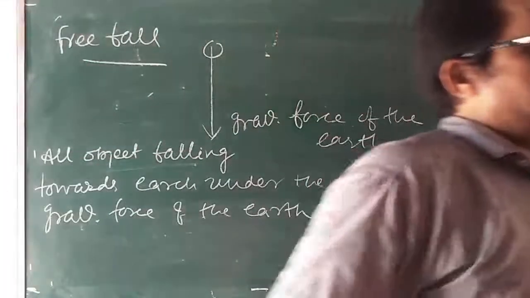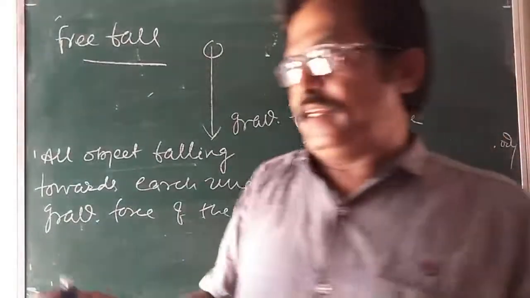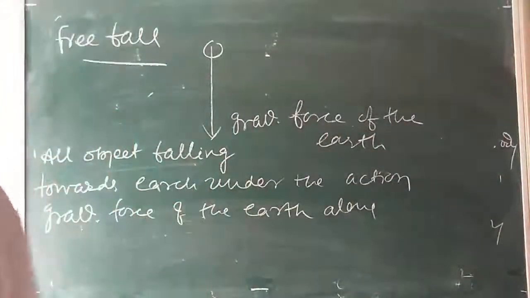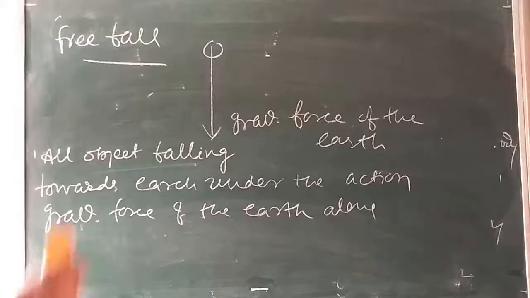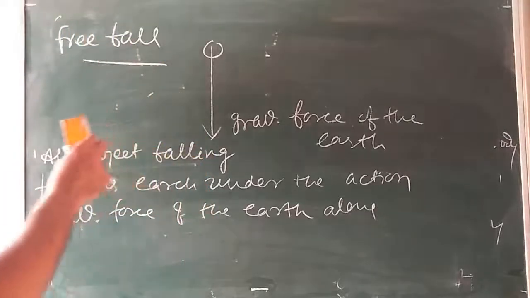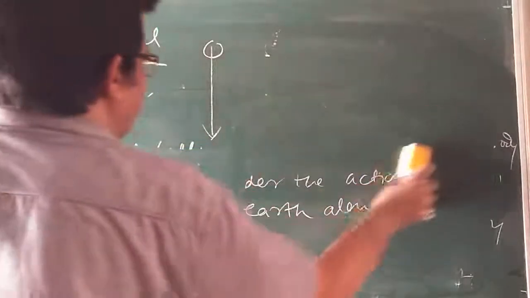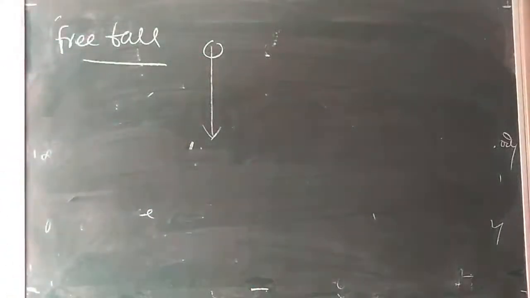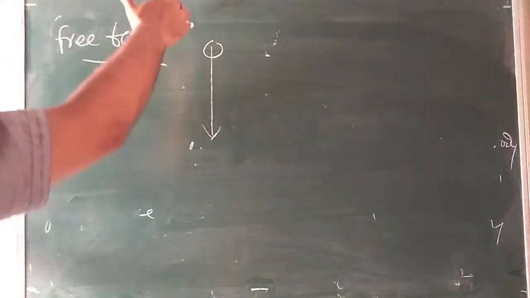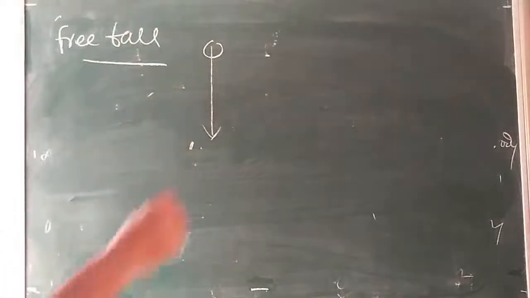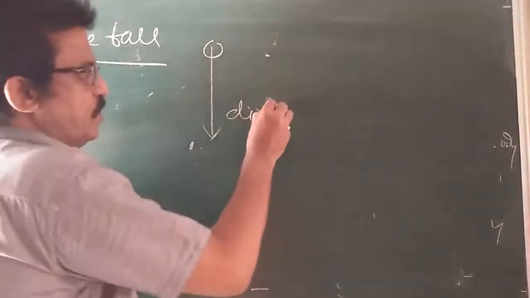So, my children, imagine yourself. What is happening when the body is in the condition of free fall? What can you examine? While falling freely, there is absolutely no change in the direction of the motion of the object.